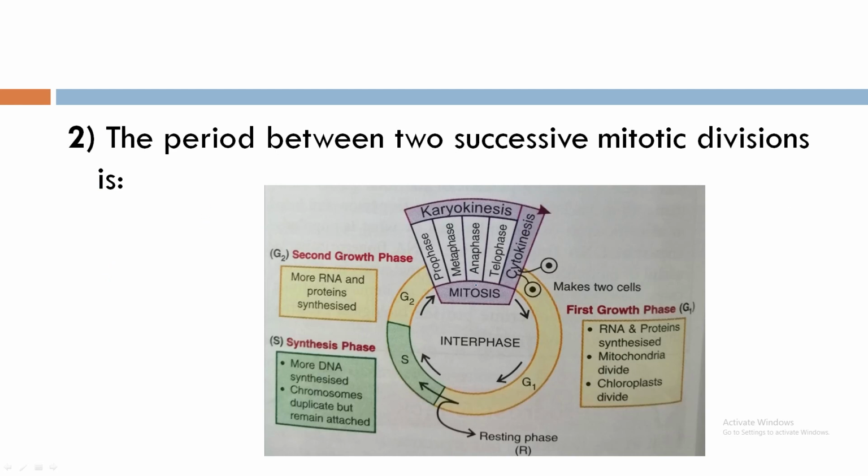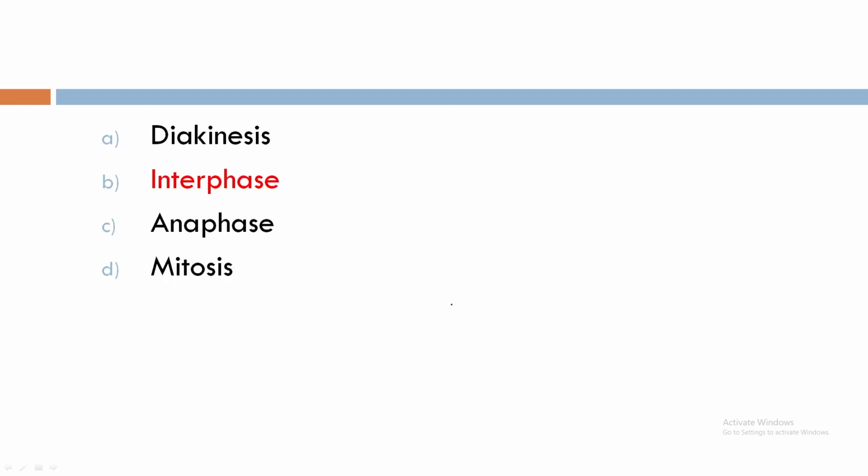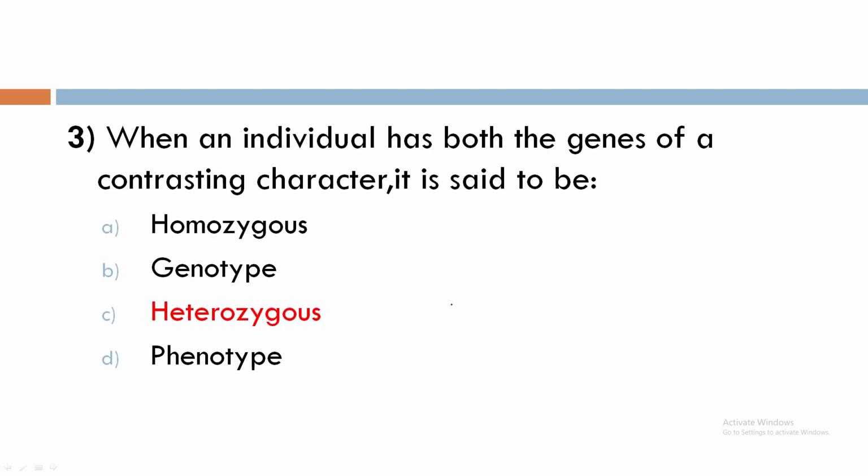Second question. The period between two successive mitotic division. This is the mitotic division, means it is the mitosis, it is M phase. Then after cytokinesis, the cell undergoes interphase, G1 phase, S phase and G2 phase. So the answer is bit B, interphase.